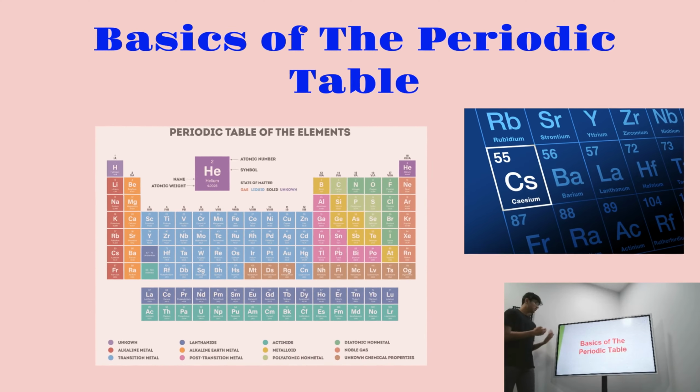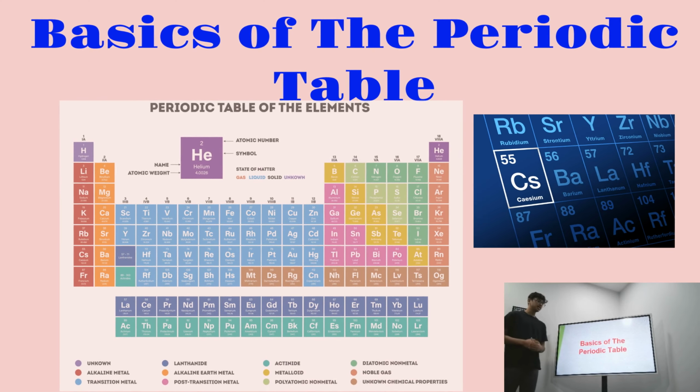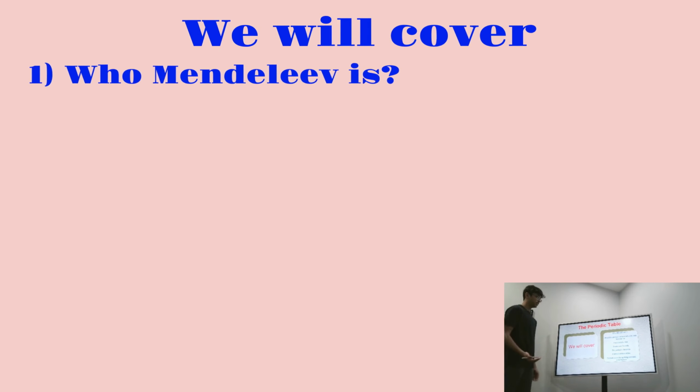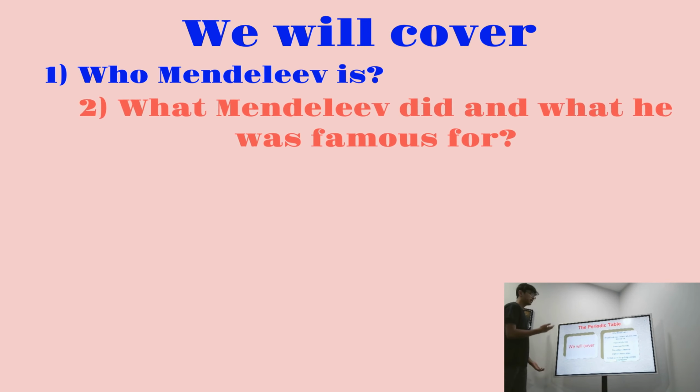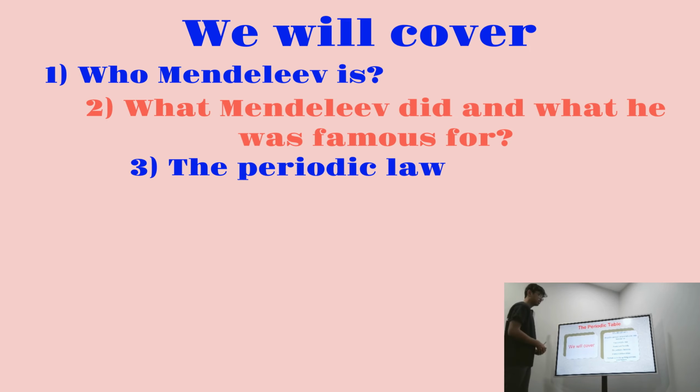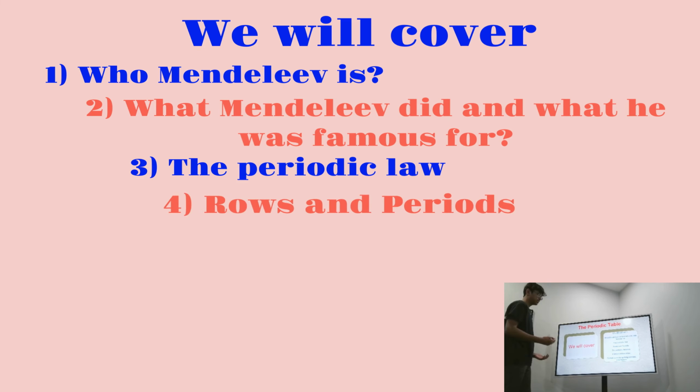Hello everybody, in today's video we're going to be going over the basics of the periodic table. Some things we're going to be covering throughout this video: first, who Mendeleev is. Second, we'll cover what Mendeleev did and what he's famous for. Third, we're going to cover the periodic law. Then we'll cover what rows and periods are.